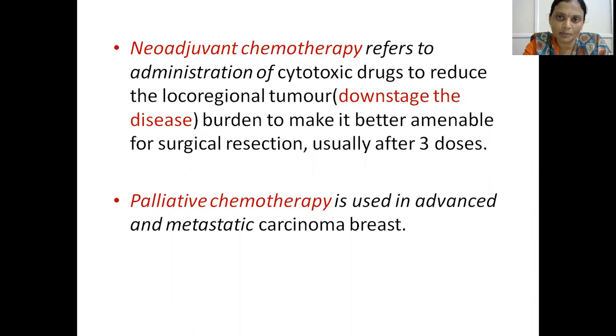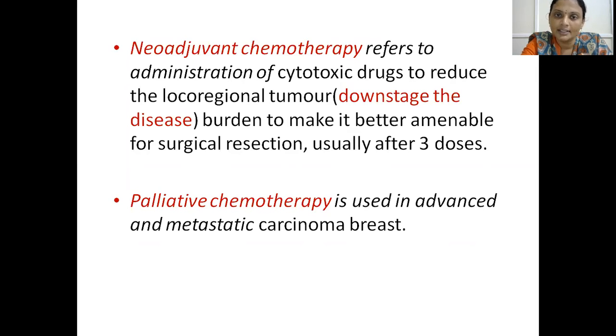What is neoadjuvant chemotherapy? It refers to administration of cytotoxic drugs to downstage the disease, that is, to reduce the locoregional tumor burden to make it better amenable for surgical resection. Usually this is possible after 2 or 3 cycles of chemotherapy. Once again, neoadjuvant chemotherapy means administration of cytotoxic drugs before the surgery to downstage the disease.